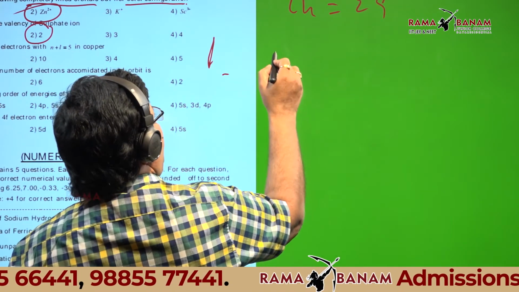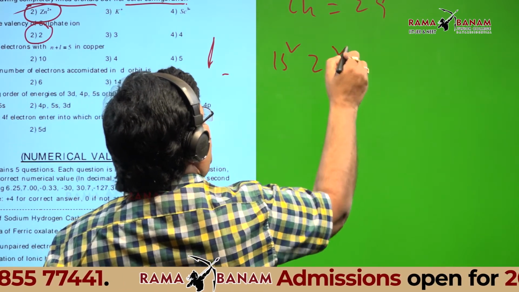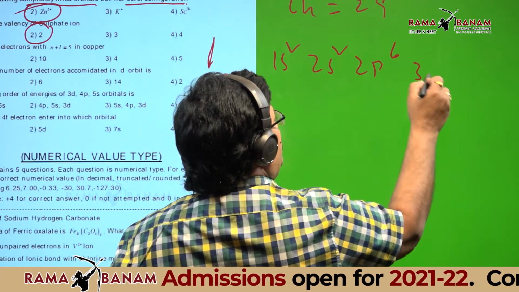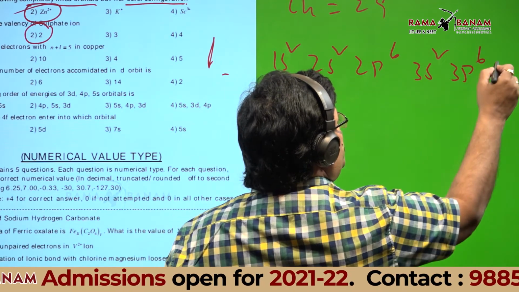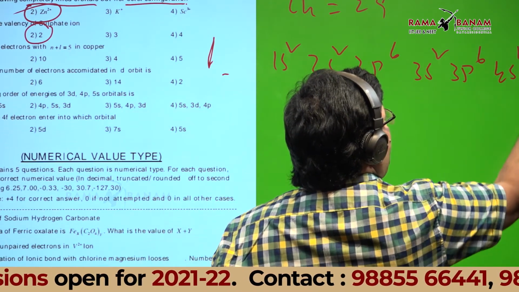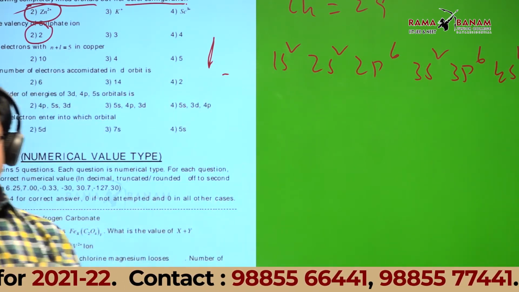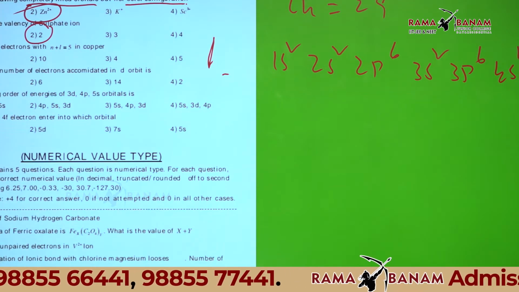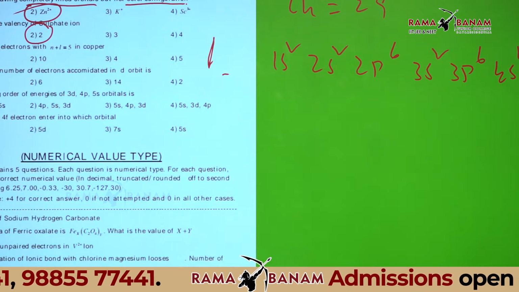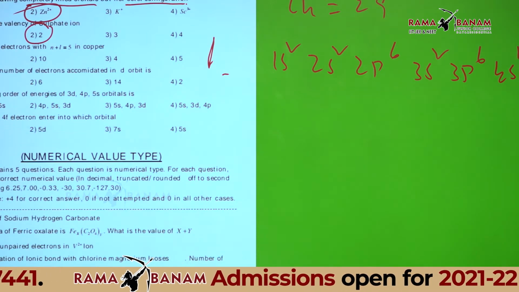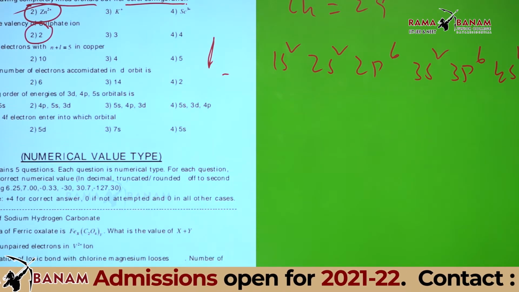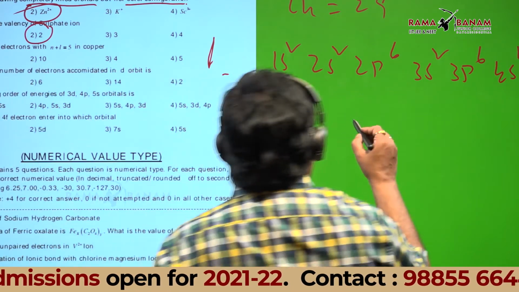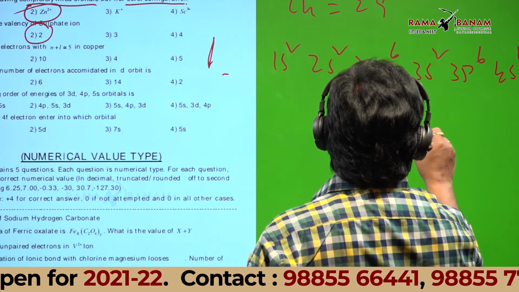Then write the configuration. 1s2, 2s2, 2p6, 3s2, 3p6, 4s1, 3d10. Is it okay? Then can you count the number of electrons with N plus L value 5? I mentioned the condition N plus L 5.